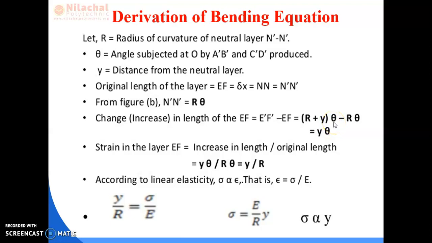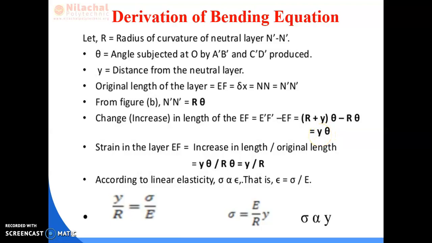So the length of the increased layer E dash F dash is equal to r plus y into theta. EF is the same as the neutral axis before bending, so it is r theta. Expanding, we get r theta plus y theta minus r theta. The r theta cancels out and the remainder is y theta.